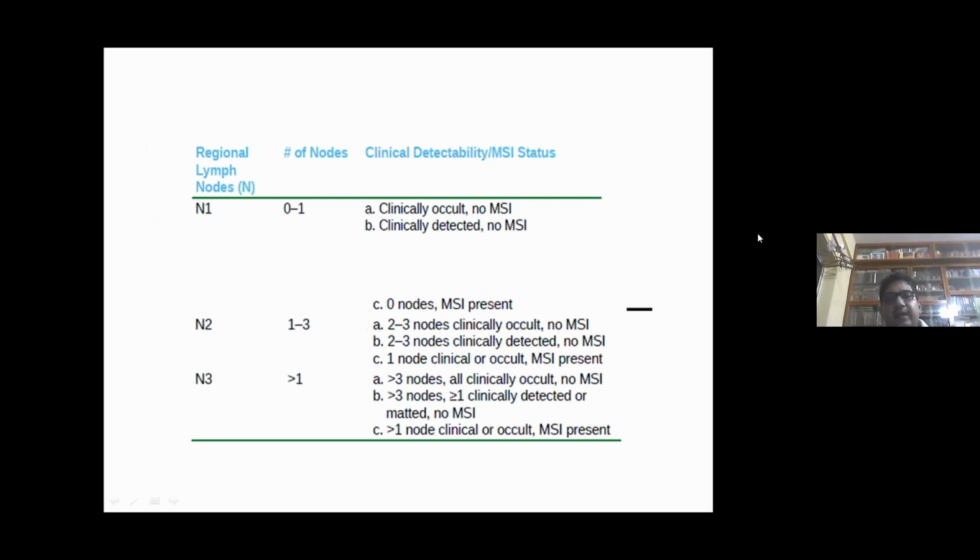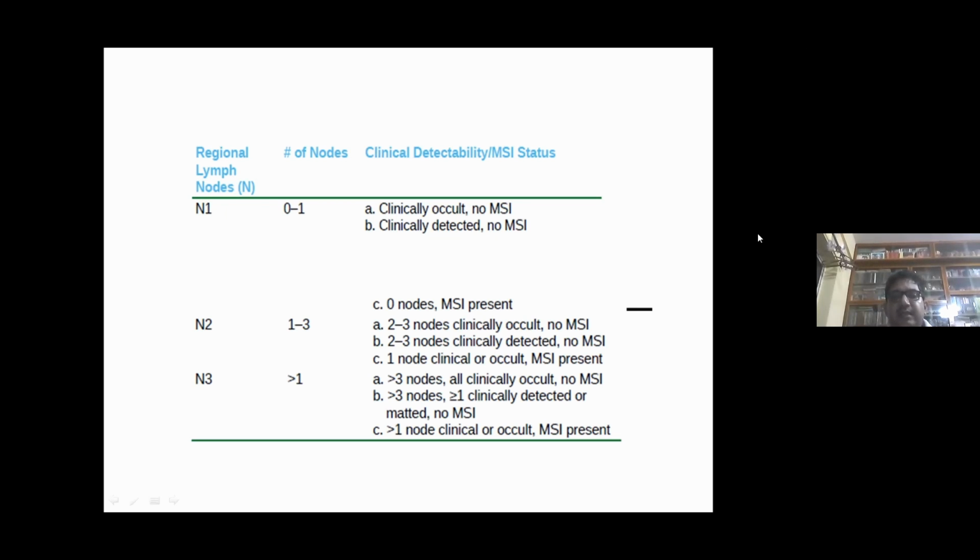Next, N1 is number of nodes 0 to 1, clinically occult or clinically detected. C is no nodes, but microsatellite is present. N2 is 2 to 3 nodes. A is 2 to 3 nodes clinically occult, no microsatellite inclusions. B is 2 to 3 nodes clinically detected, no microsatellite inclusions.